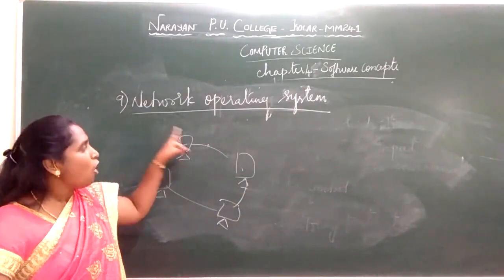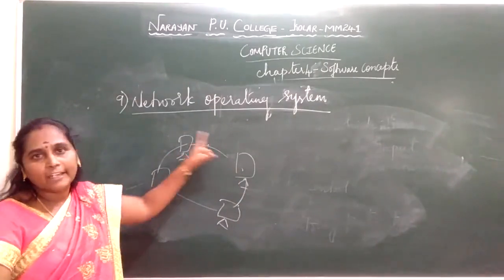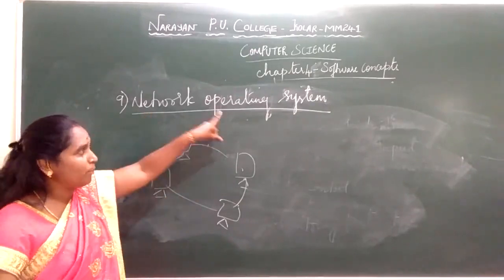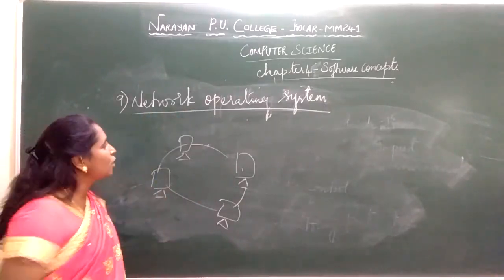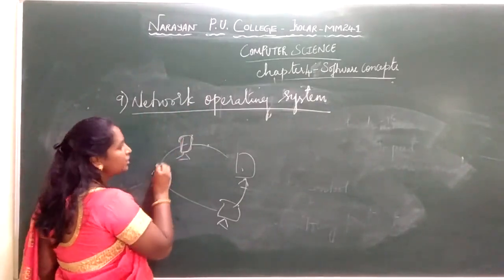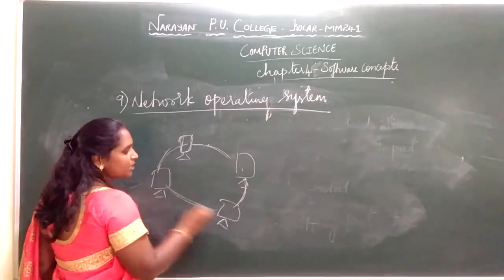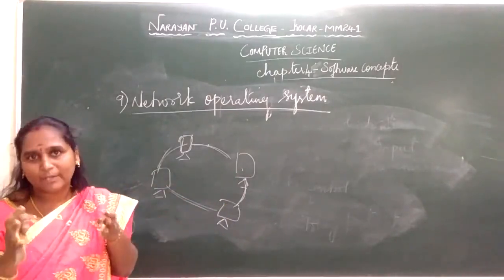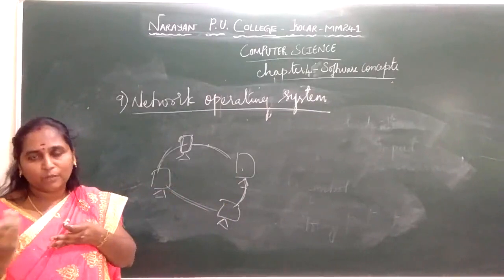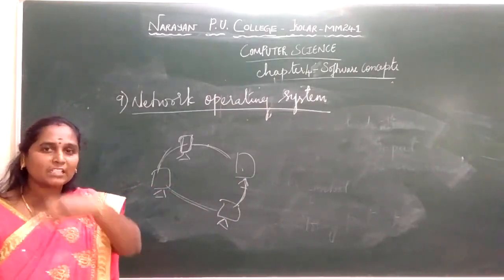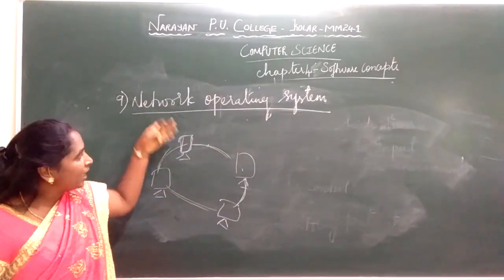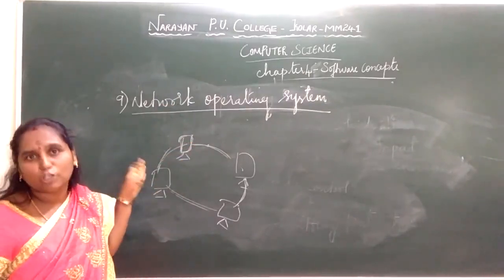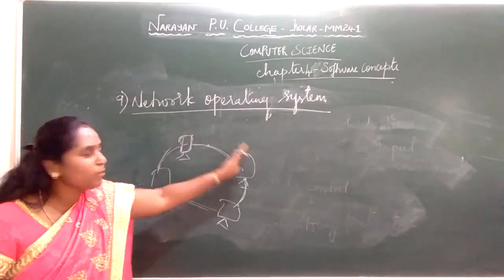A software is used. According to these particular rules, your data transaction or data communication takes place. That is the network operating system. In a network operating system, you are using software that consists of a set of rules. According to these rules, autonomous computers can be interconnected to each other. Autonomous is nothing but independent systems being connected through a kind of network. You are going to study the different types of networks in coming classes. Through that, you are going to connect your independent networks. Each network has a set of rules or protocols, and according to this, data communication takes place.